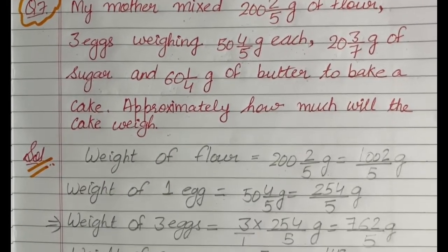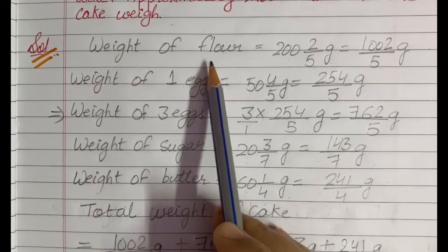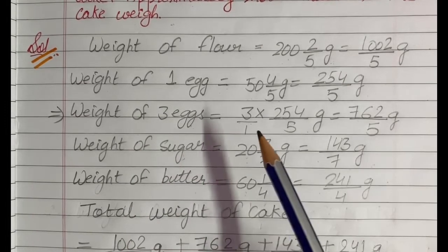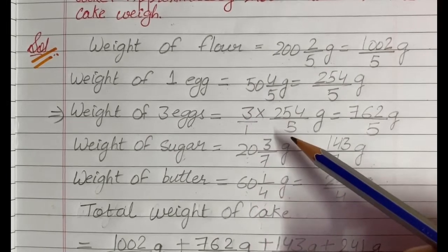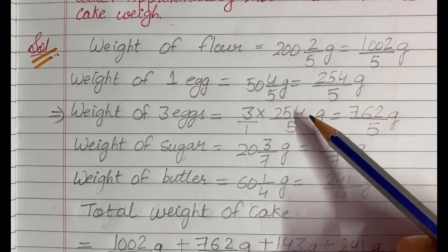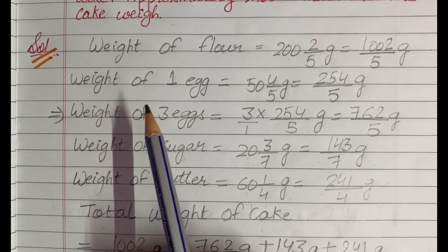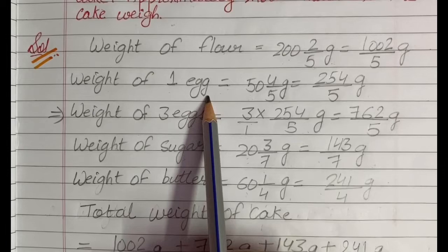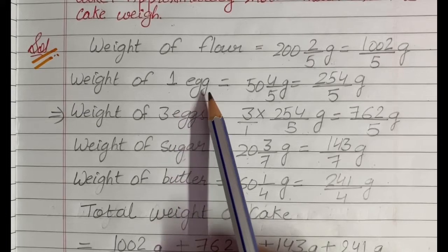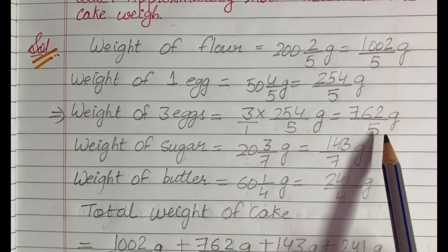Now students, in the statements, first of all we will write down the weight of the ingredients, that is weight of flour, weight of 1 egg, weight of sugar, weight of butter. Right? Now students, if you see all these weights are given in mixed fractions, so we will convert them into improper fractions. And here one more thing to be noticed is that we are given the weight of each egg. That means weight of 1 egg is given to us, but the mother is using 3 eggs, so we will multiply the weight of 1 egg by 3. Right, and on multiplying it by 3, we will get 762 by 5 gram.